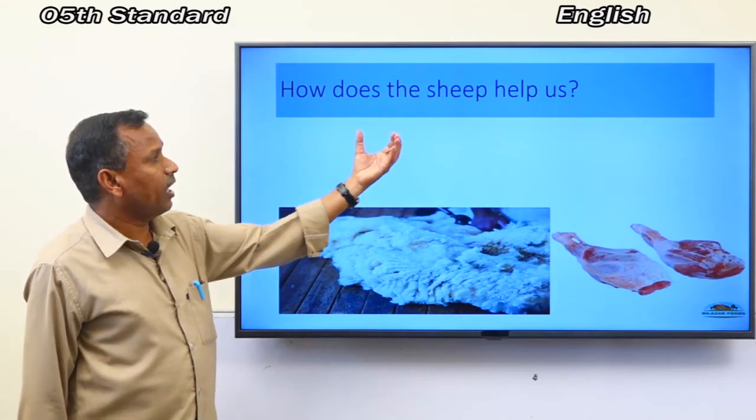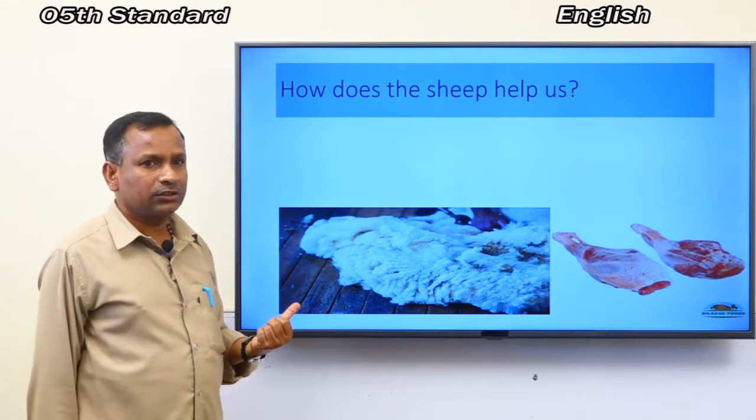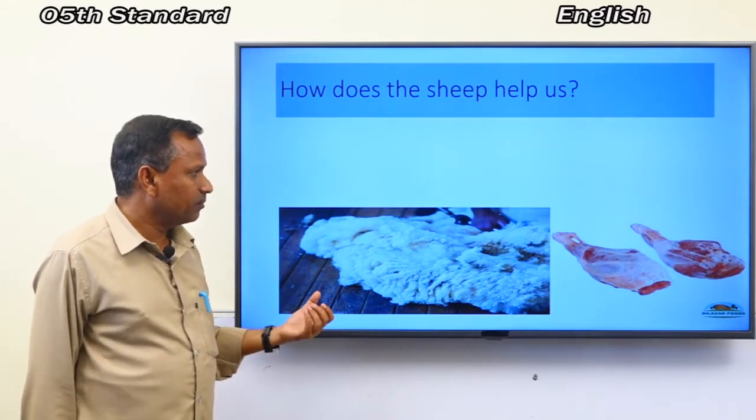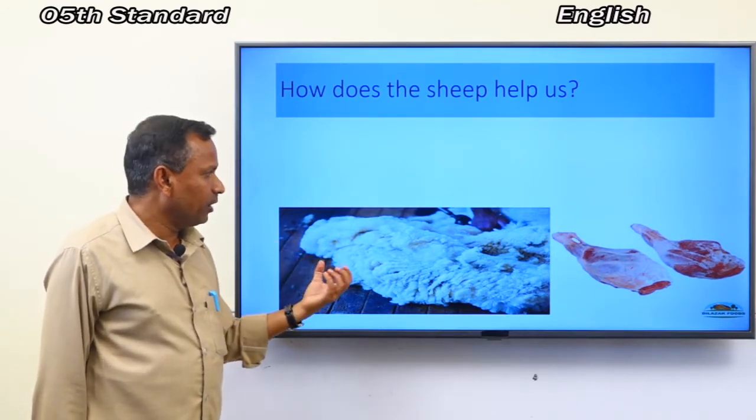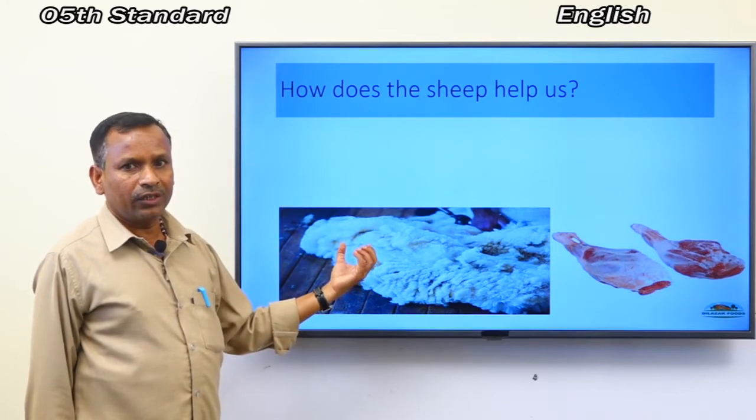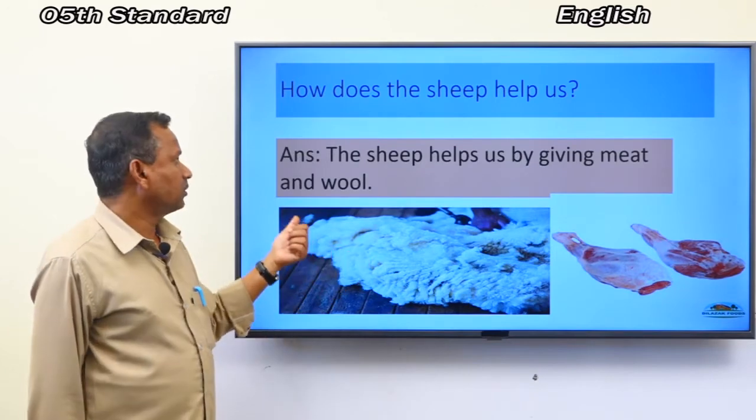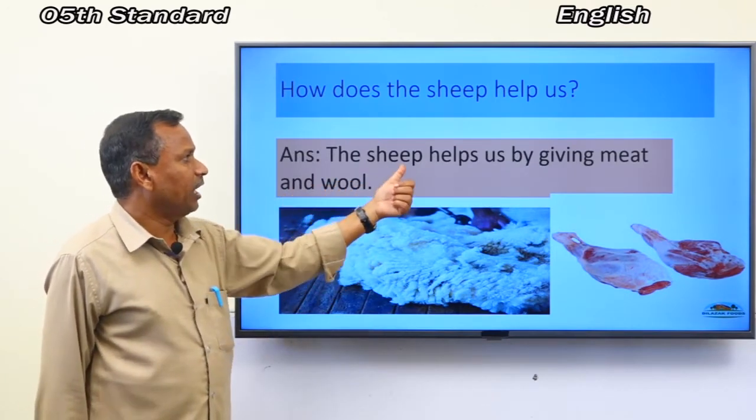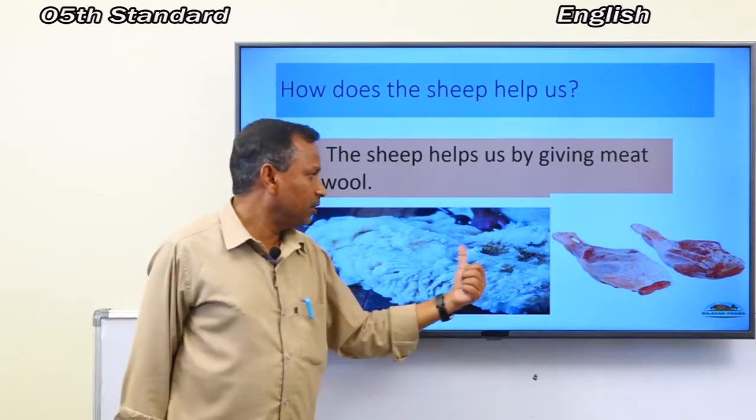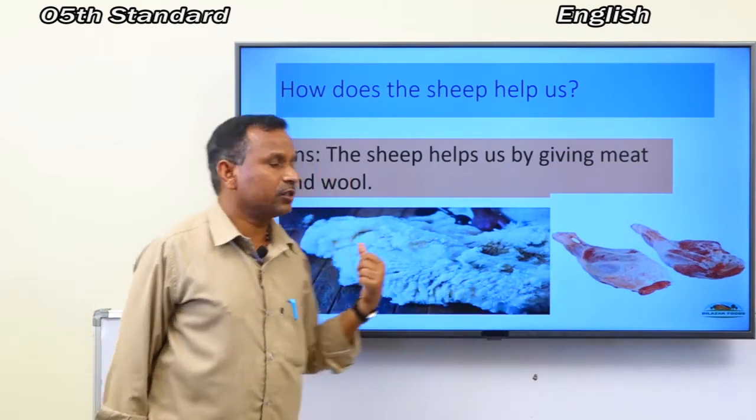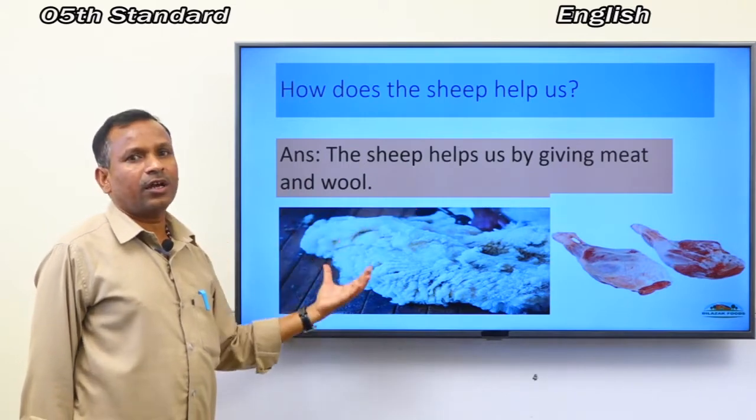Then, how does the sheep help us? Look at here. What can you see on the screen? You have to give the answer by using the clue here. The sheep helps us by giving meat and wool. This is meat, this is wool. This is the correct answer.